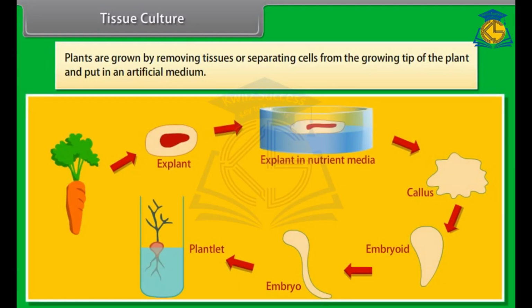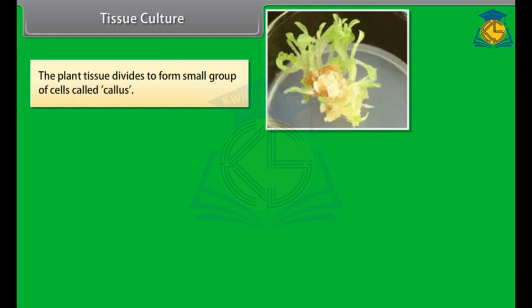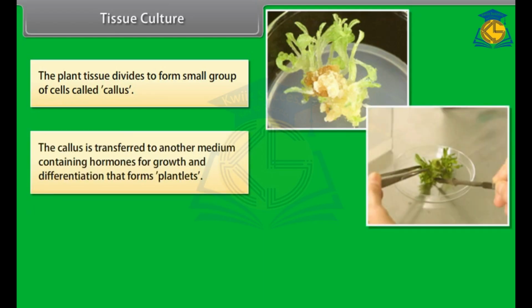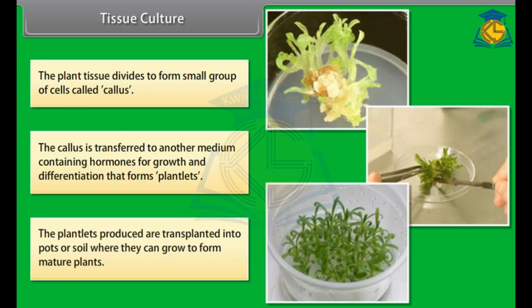Plants are grown by removing tissues or separating cells from the growing tip of the plant and putting them in an artificial medium. The plant tissue divides to form a small group of cells called callus. The callus is transferred to another medium containing hormones for growth and differentiation that forms plantlets. The plantlets produced are transplanted into pots or soil where they can grow to form mature plants.